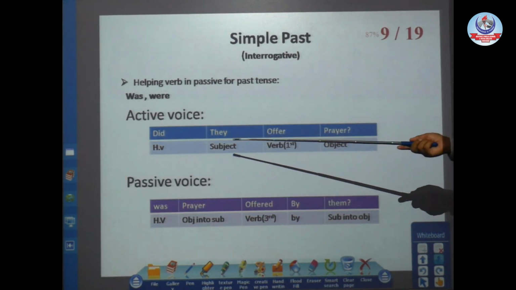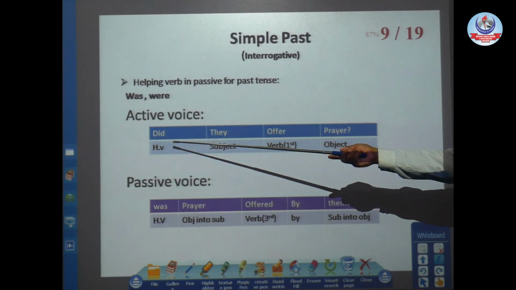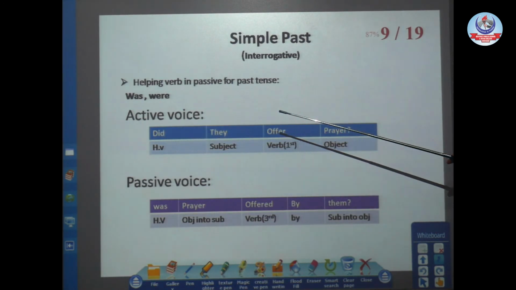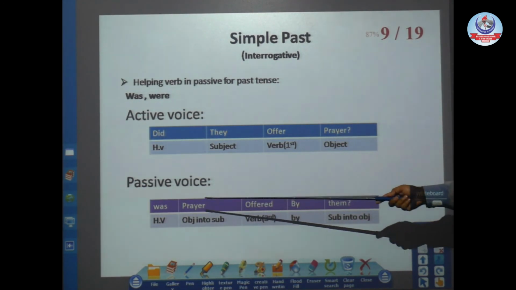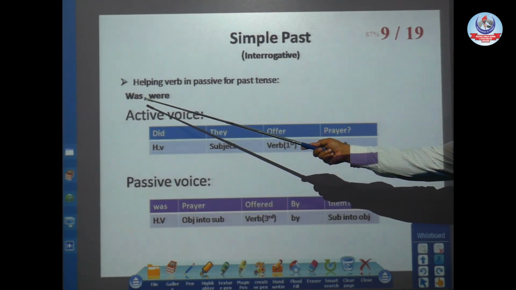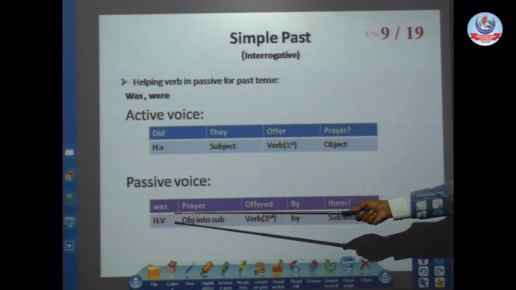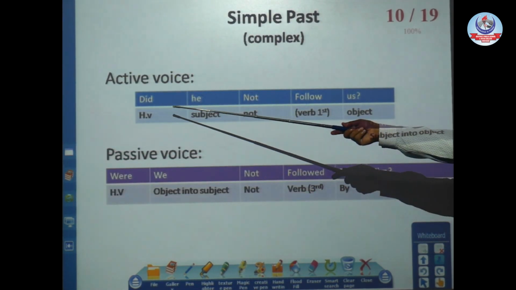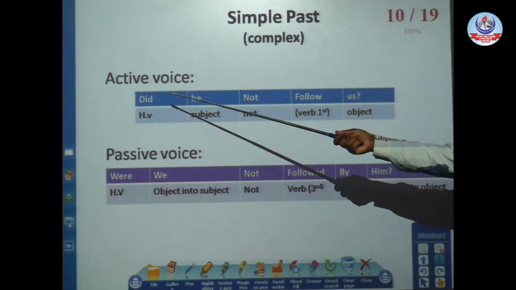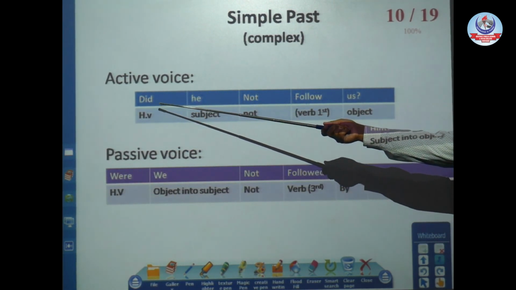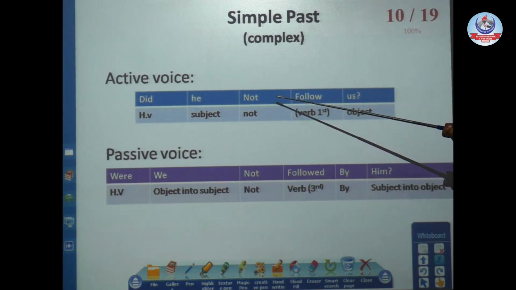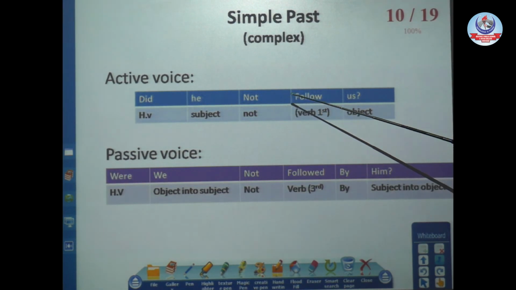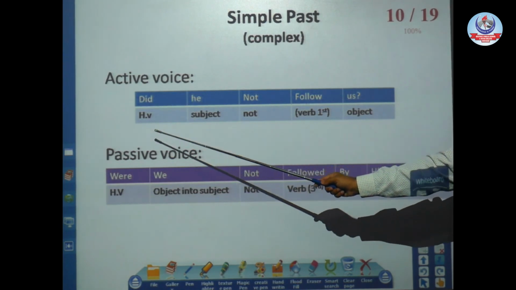For interrogative, what we do is add our helping verb at the start of the sentence to make it interrogative, and as we do in the active voice, we add our helping verb at the start of the sentence. Same in the passive voice, we add the helping verb of the passive at the start of the sentence. So in this case, did they offer prayer? Was prayer offered by them? And in complex, we see that here it is both interrogative and negative. For interrogative, did at the start of the sentence, and not for negative soon after the subject. Same in the passive voice. Check out the position.